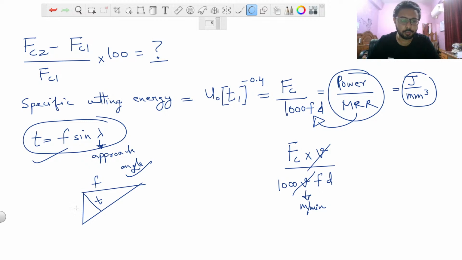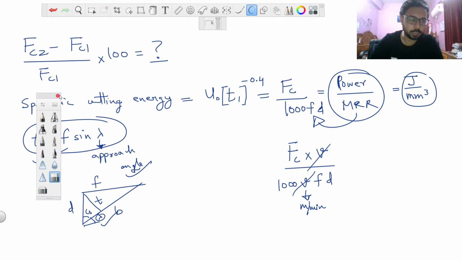T, F, here D, here B, here it was CS, here it was lambda. So from this triangle only, which is the area cut, we got this F sine lambda. So let me just remove this.